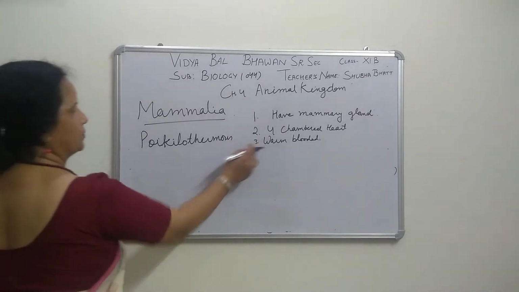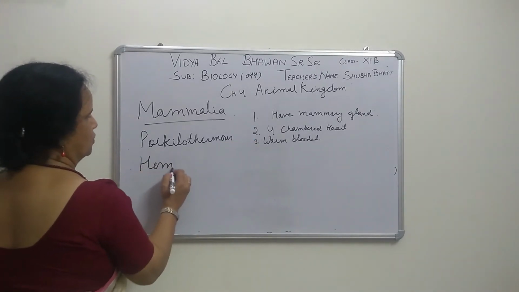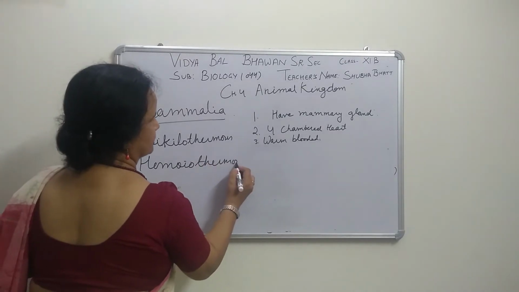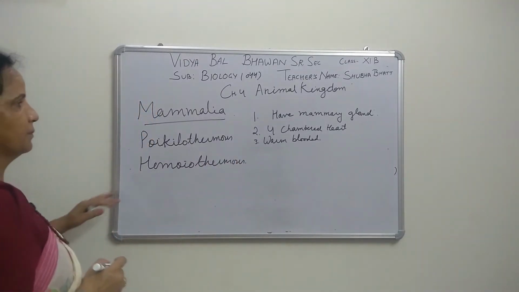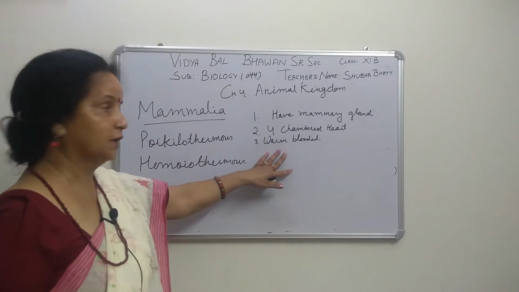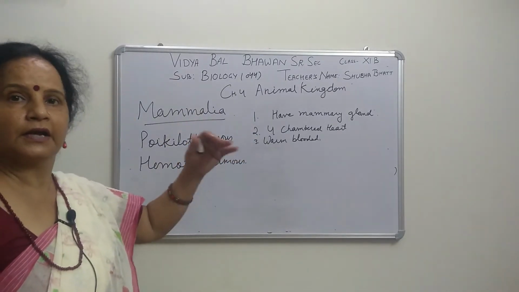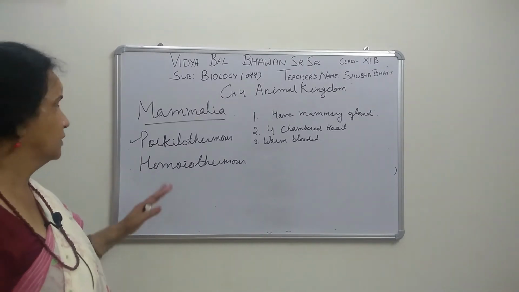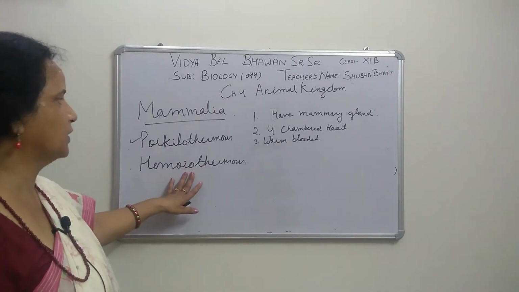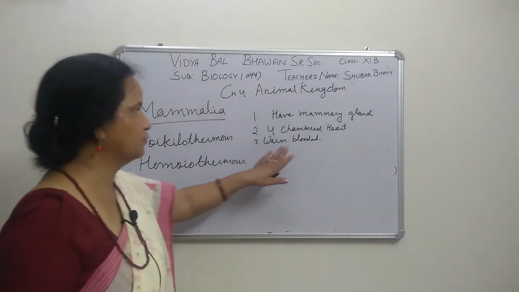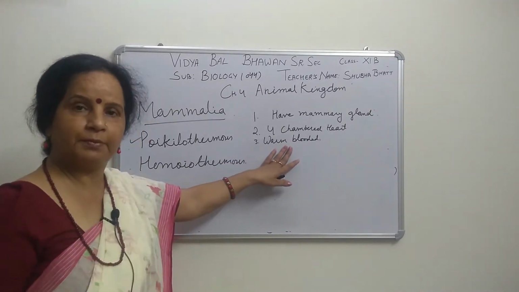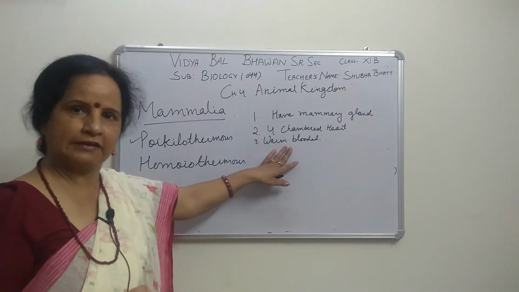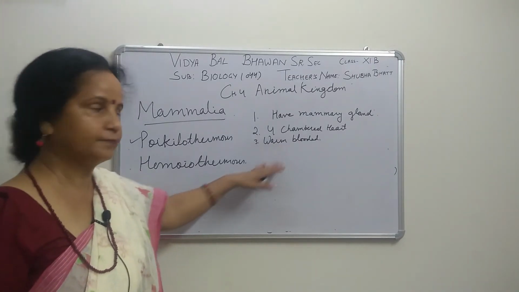When we talk about warm-blooded, it is also called homeothermous. So amphibia and reptiles are poikilothermous or cold-blooded, while these are homeothermous, or warm-blooded, meaning body temperature is constant. As you know, our body temperature is 37 degrees Celsius. So that is constant.